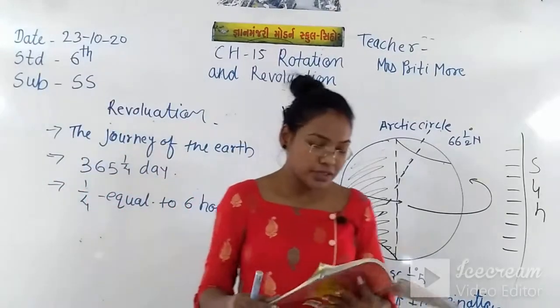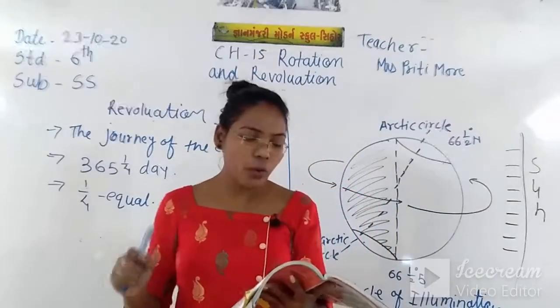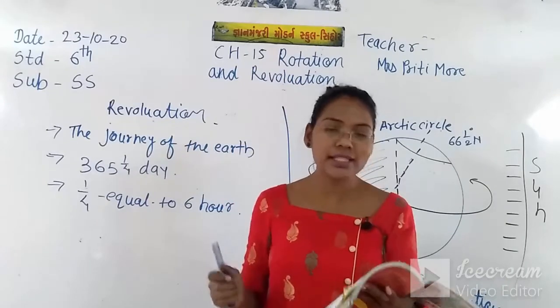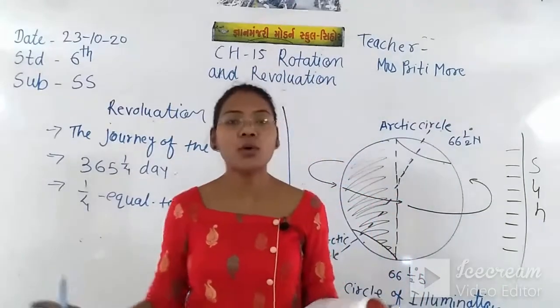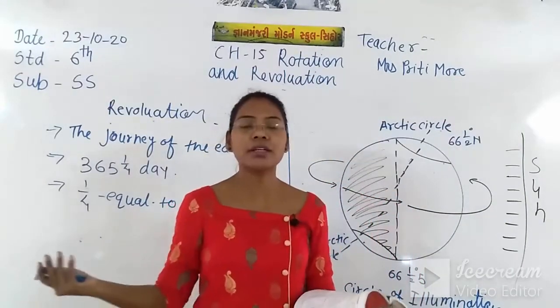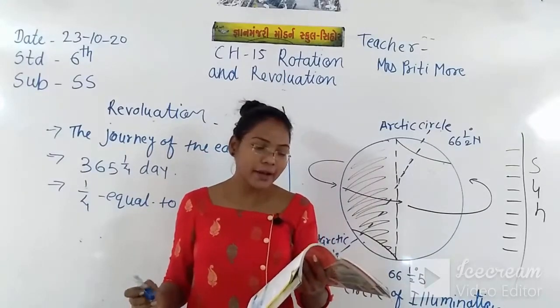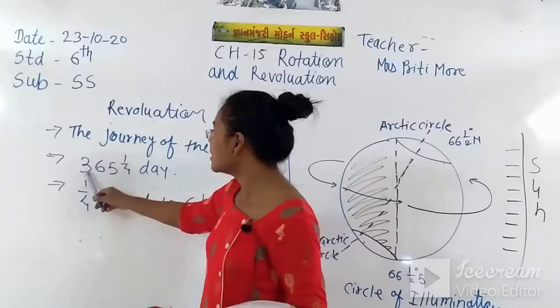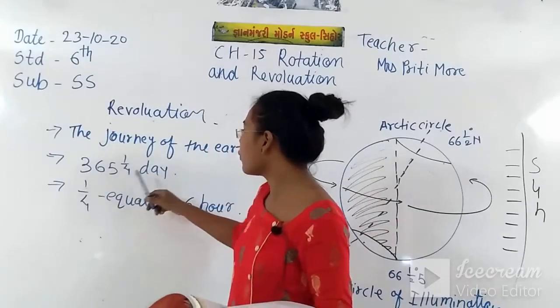So here the journey of the earth around the sun in an elliptical orbit is called revolution. That means the whole journey of the earth is called revolution, and one revolution takes how many days? It takes 365 1/4 days.